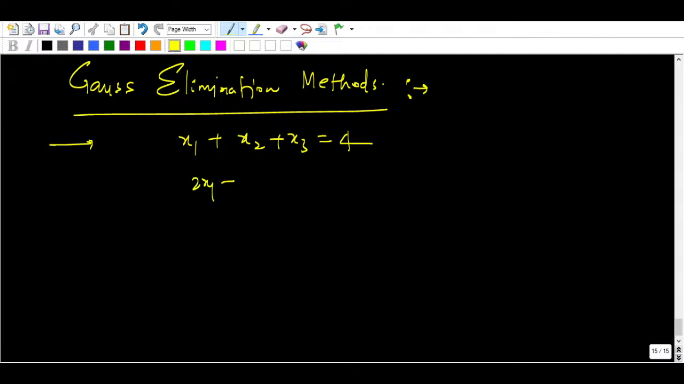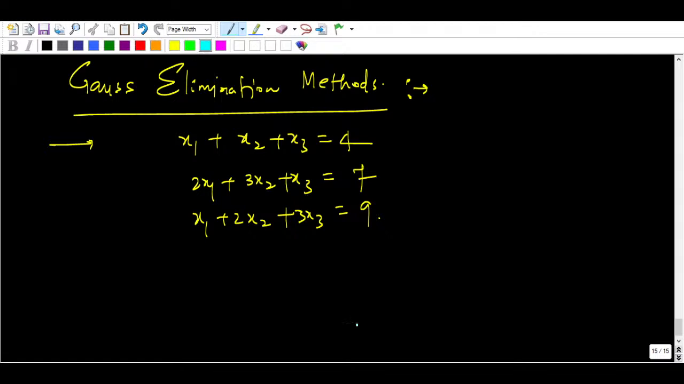and 2x1 plus 3x2 plus x3 equal to 7, and x1 plus 2x2 plus 3x3 equal to 9. Suppose you have got these 3 equations.